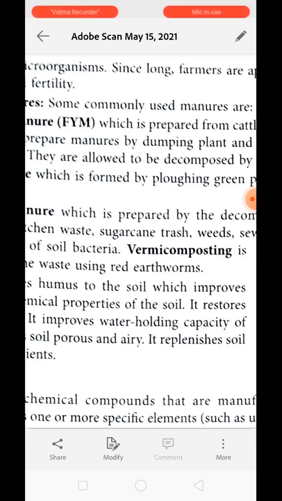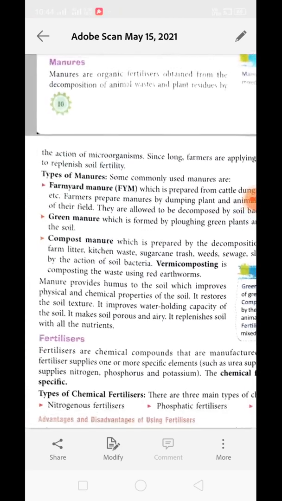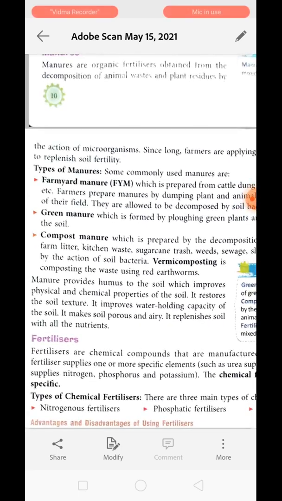Vermicompost is a compost which is prepared by using a special kind of worm, that is the red earthworm. It is quite popular in the field of farming as well. People buy this vermicompost from the people who are making it. Manure provides humus to the soil, which improves the physical and chemical properties of the soil, because these things are natural. When the microbes are acting on these natural substances, they are getting digested.